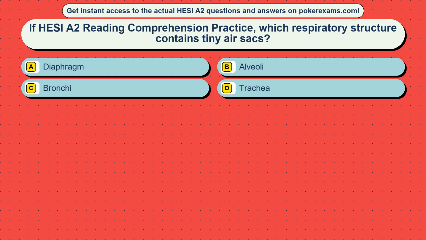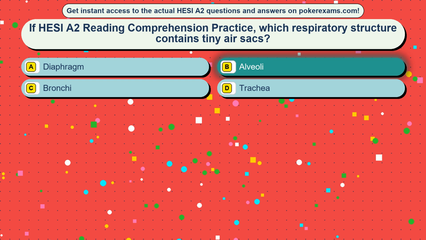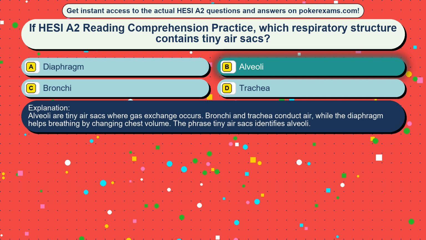Question 40. In HESI A2 reading comprehension practice, which respiratory structure contains tiny air sacs? Option A, diaphragm. Option B, alveoli. Option C, bronchi. Option D, trachea. The correct answer is option B, alveoli. Alveoli are tiny air sacs where gas exchange occurs. Bronchi and trachea conduct air, while the diaphragm helps breathing by changing chest volume. The phrase tiny air sacs identifies alveoli.